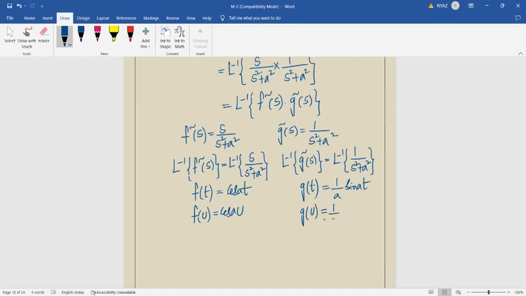G of u means 1 by a is a constant. There is no change here. Sin au as it is. We required g of t minus u value. It means that wherever u is there, we put t minus u. 1 by a sin of a into t minus u. These two values we require to go for our actual integral part.